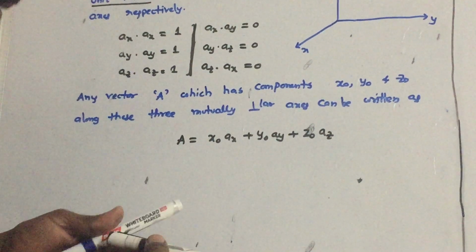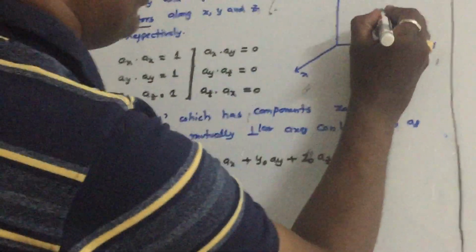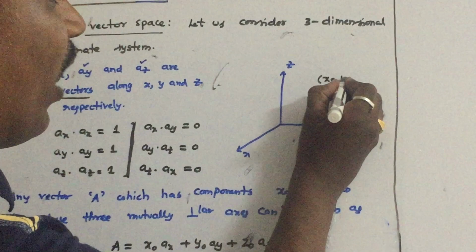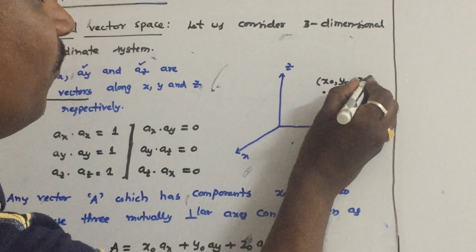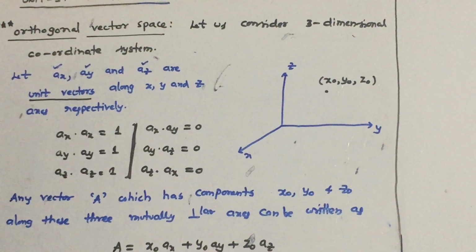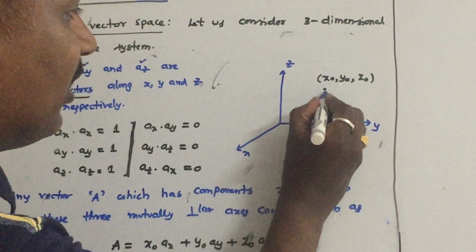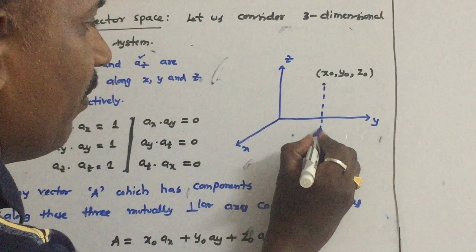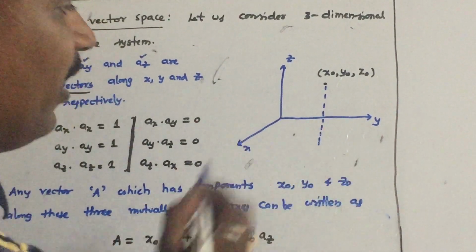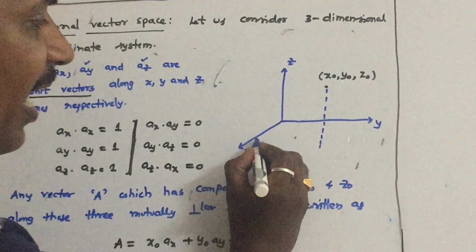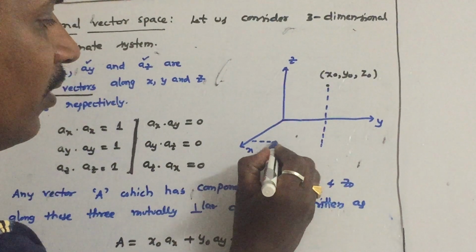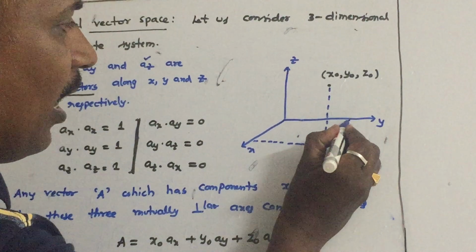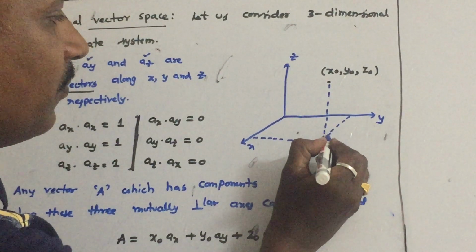So how do we represent this in the diagram? Let us take this point as x0, y0, z0. Let us project this point onto the xy plane. It touches somewhere on the xy plane. Let us join this point perpendicularly onto the x-axis and onto the y-axis.